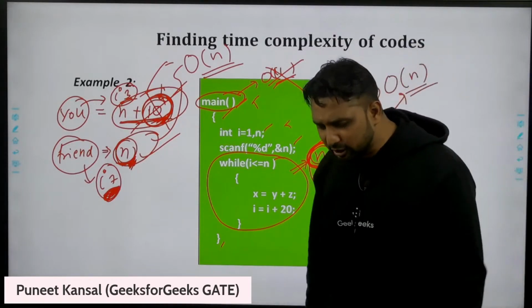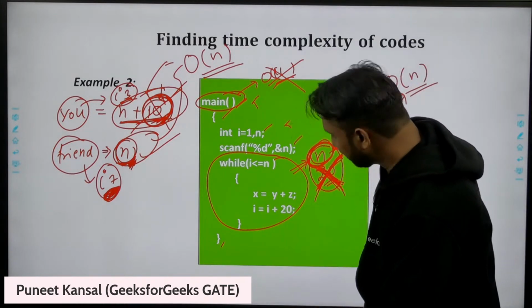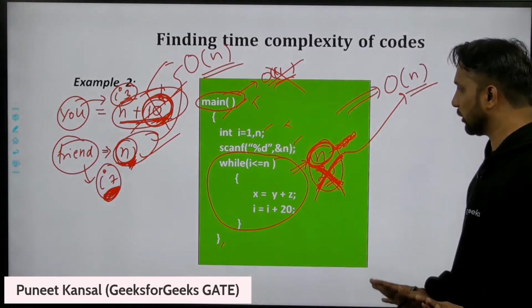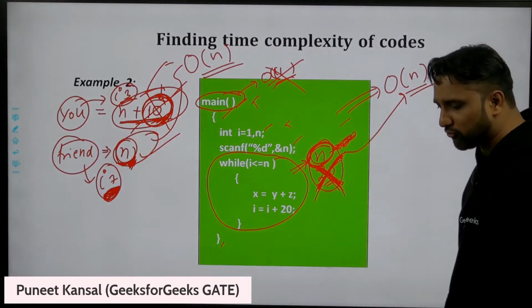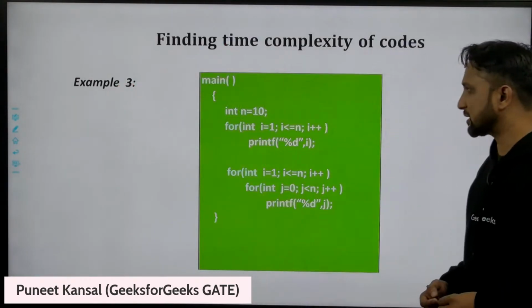So these are interview-based questions. Why do we remove the constant factors? So the complexity of this code is order of n. If you have any doubt, you can ask me. Otherwise, we are moving to the next code.